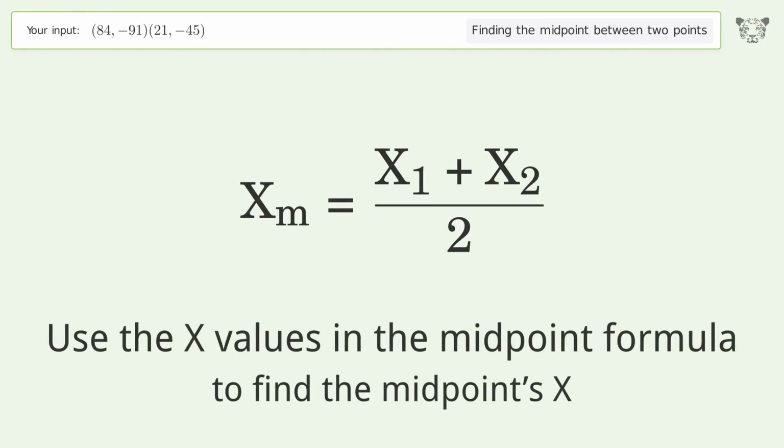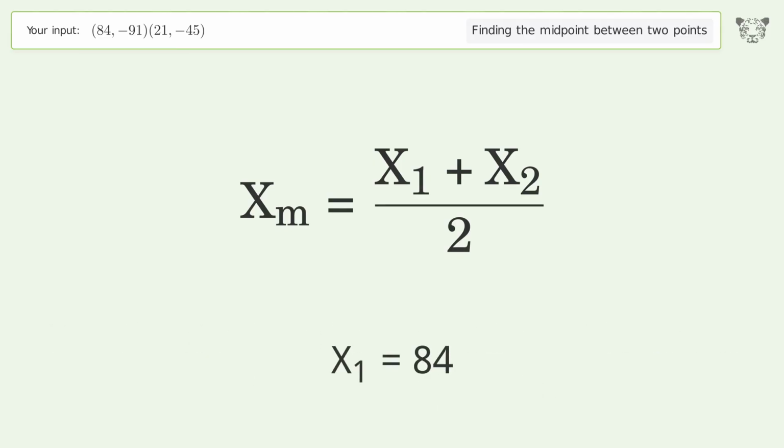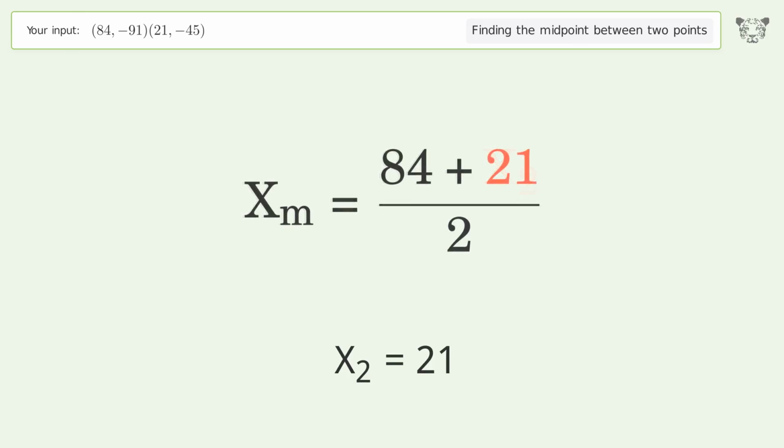Use the x values in the midpoint formula to find the midpoint's x. x1 equals 84. x2 equals 21. Simplify the arithmetic.